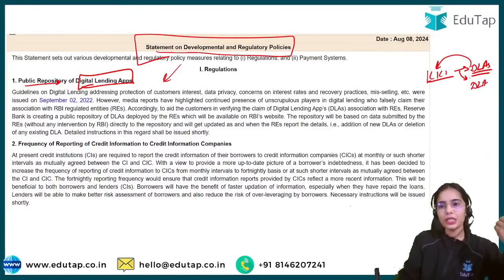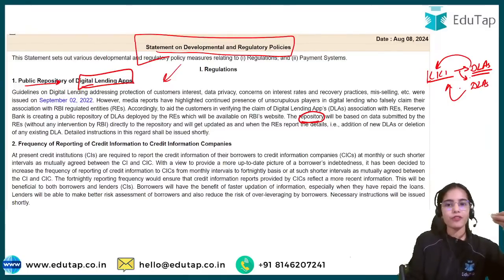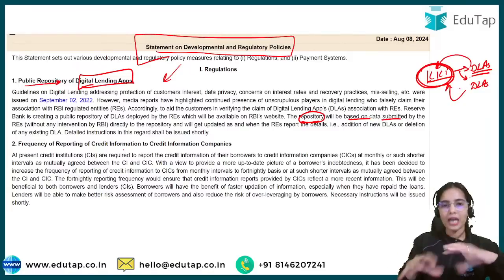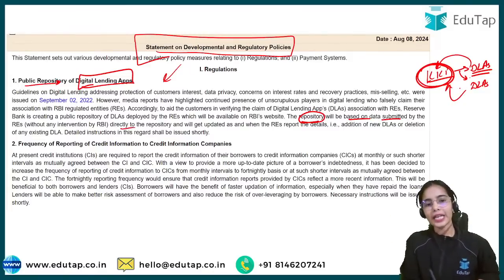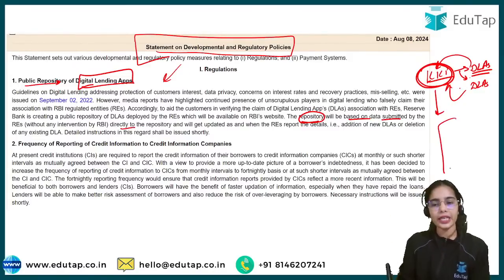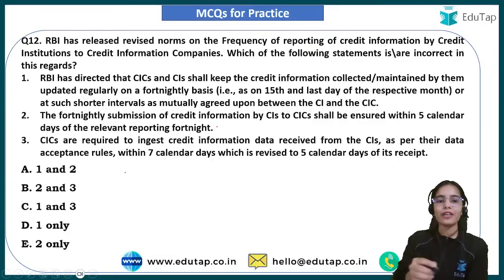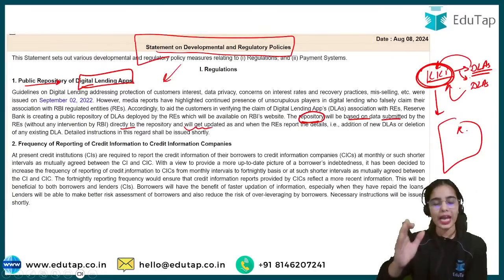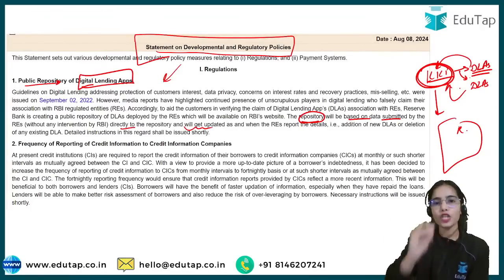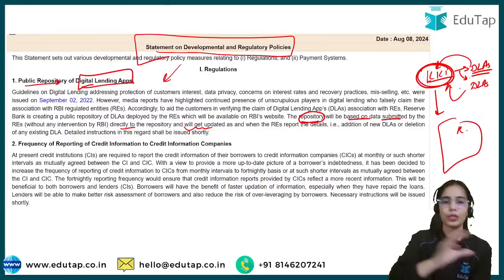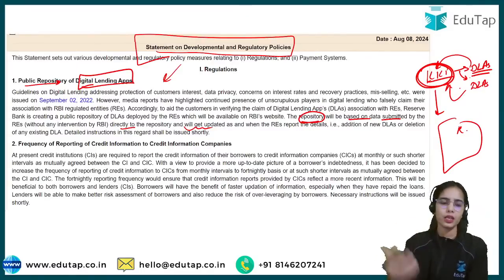So there are multiple digital lending apps that are connected with ICICI. The public repository will be based on data submitted by the regulated entities, the NBFCs and the banks that are regulated by the RBI directly. They will be feeding the data into the public repository, and it will get updated so that people are informed which digital lending apps are actually authorized and connected with a particular bank. Okay, so this is the main point here.